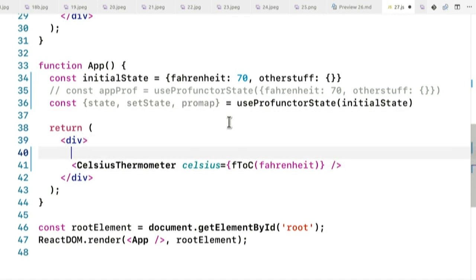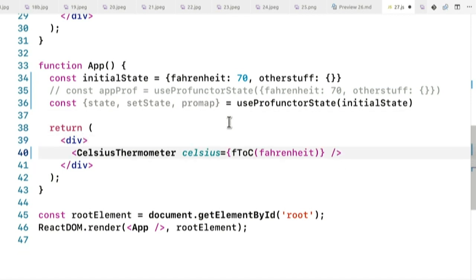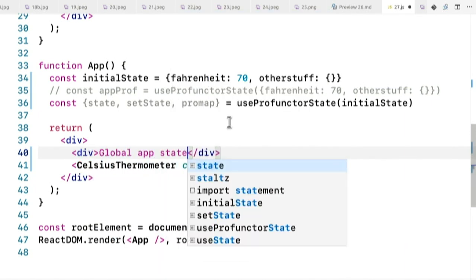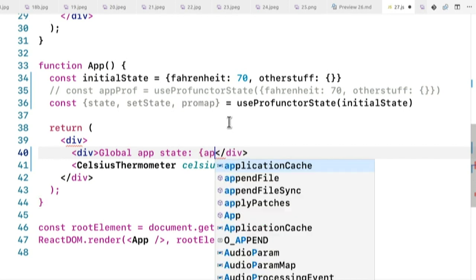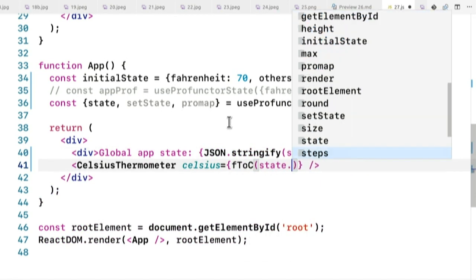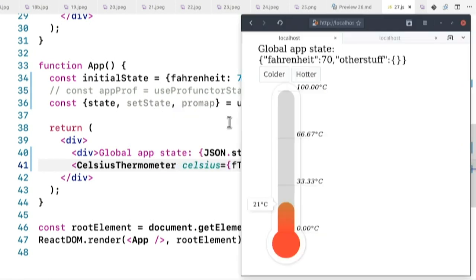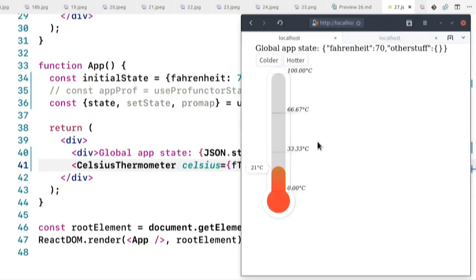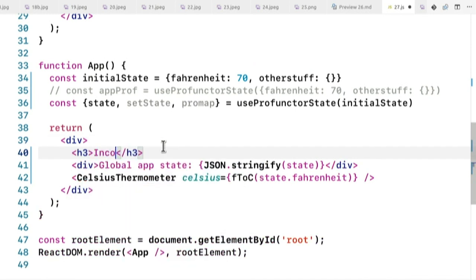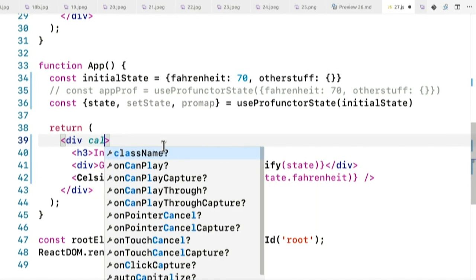Well, first of all, as you can see in my app, I'm going to put a small debugging thing over here so we can take a look at what that state is. I'm also going to JSON stringify it. And this should be state.fahrenheit. Let's see if that's okay. Yeah, it shows the global app state there. This part, unfortunately, is in American data, as you see.